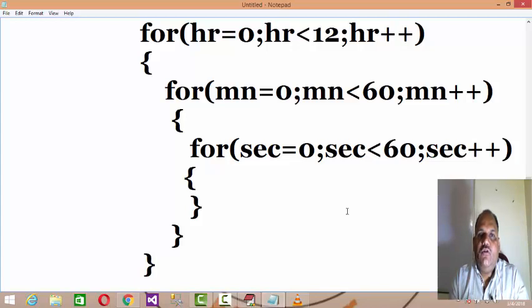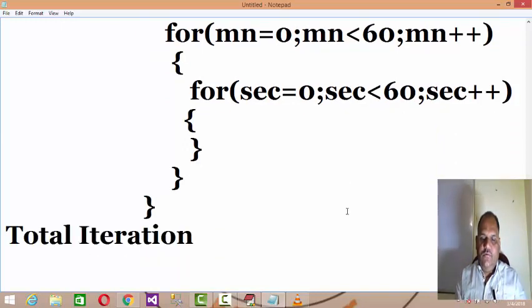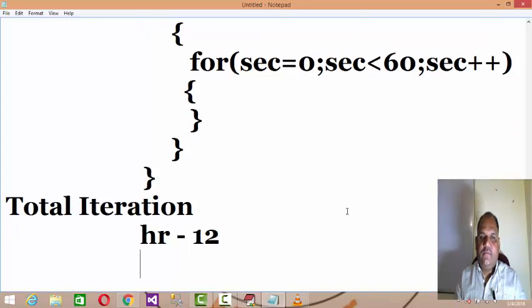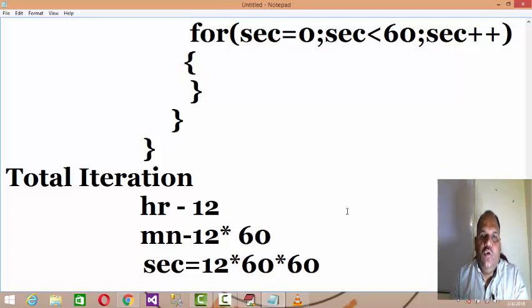It means if we compute the total number of iterations, the r loop will iterate for 12 times, the minute loop will iterate for 12 into 60 times, and the second loop will iterate for 12 into 60 into 60 times. Hope you get the basic fundamental of nested loop.